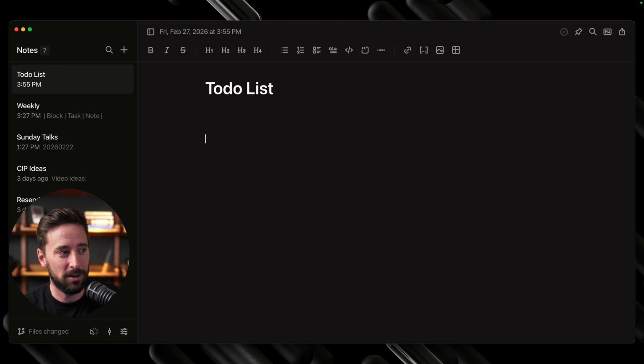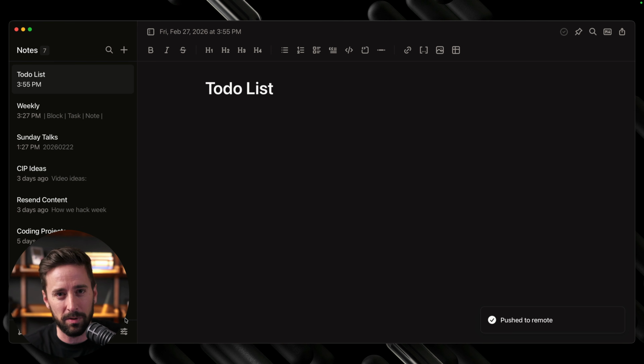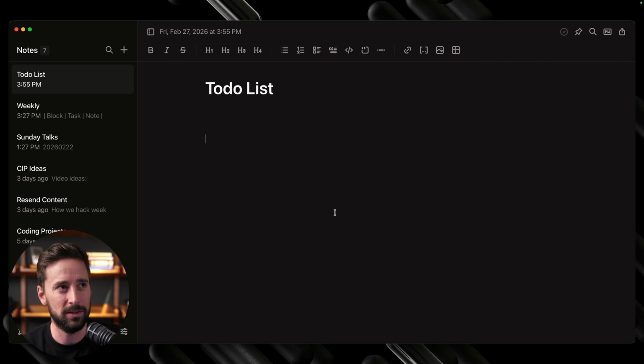You can even hook it up to Git, so I can sync with my Git and actually commit stuff to it and sync and push and pull, so I can use it on multiple different systems. It's just a normal repo that holds all of this, but it's a nicer interface to interact with. Now, if you use something like Obsidian, which I also do, I also use iA Writer for a lot of long form writing. There's a bunch of little tools that I like to play with, but to have a little scratch pad like this that hooks to Git and does a couple other things has been useful for me. So I just wanted to show it off.